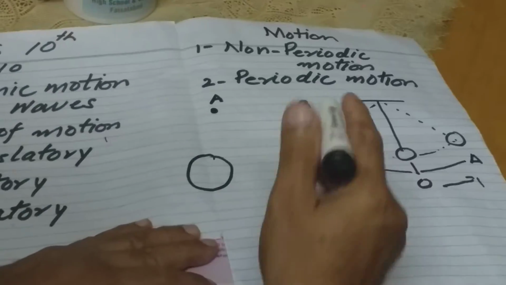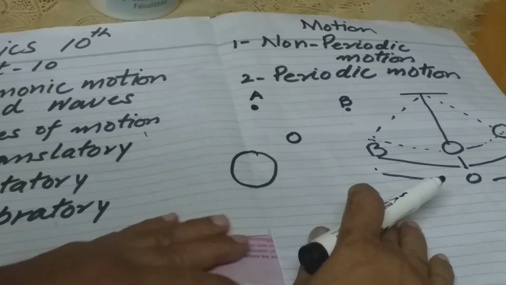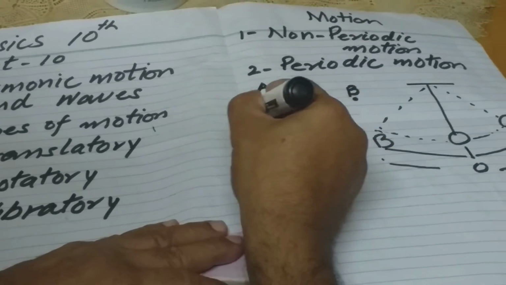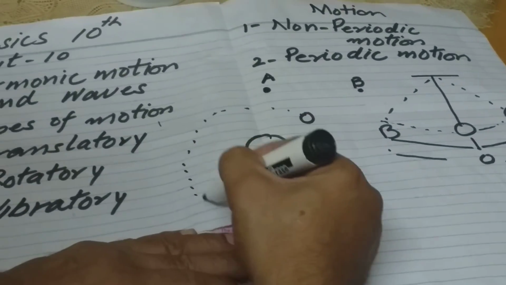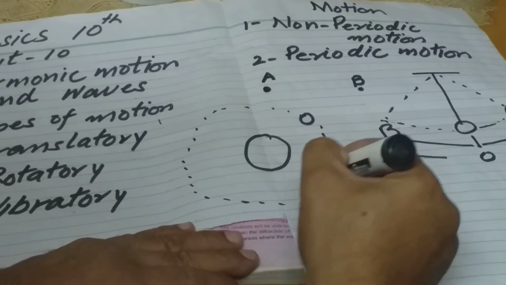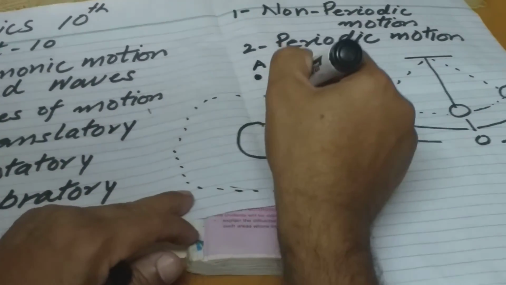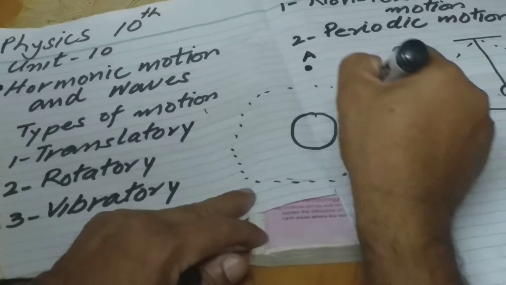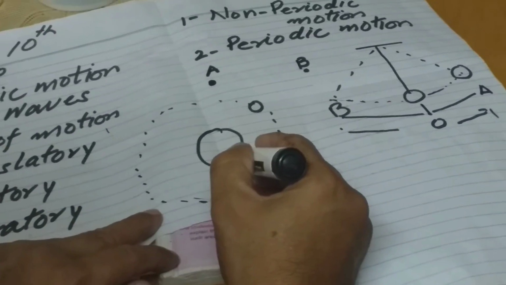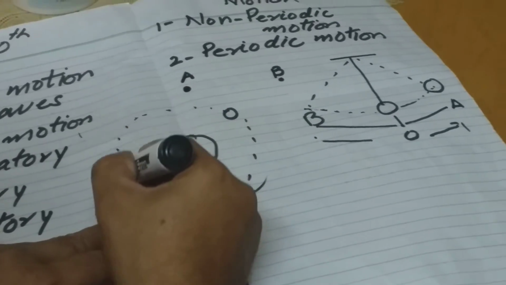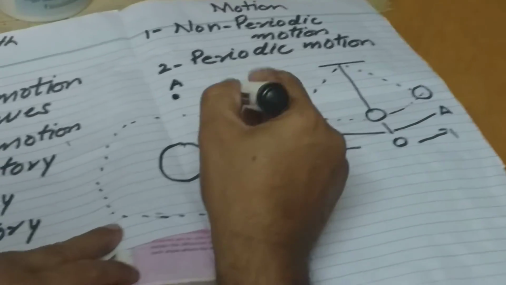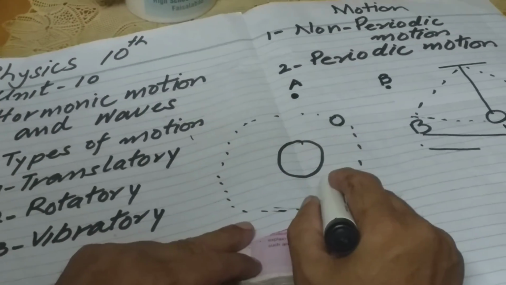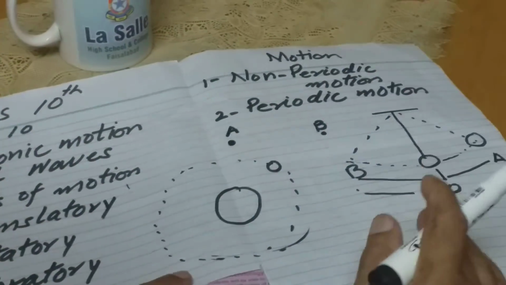Let me see, if this is the sun and this is the earth, it starts its journey from here and moves around in its fixed orbit, one circle, 1 year. Earth takes 1 year to move around the sun. And now again it repeats its motion in the same time. This type of motion, the circular motion, is called periodic motion.